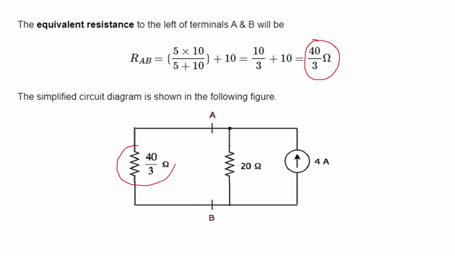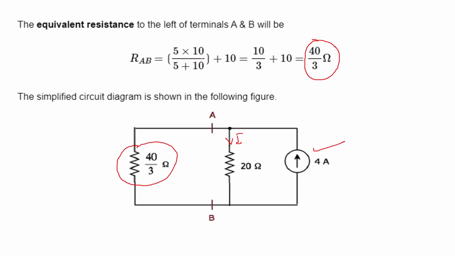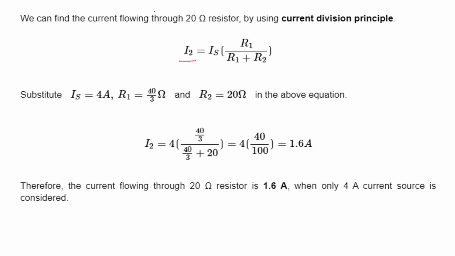The equivalent resistance here, the terminals A, B, this is the resistor in which the current we have to find out, and this is the current source we are activating and seeing because of only this current source what is the current flowing. Now that current we will name as I2. I2 will be equal to Is into R1 upon R1 plus R2. So Is is the source current, multiplied by R1 upon R1 plus R2.